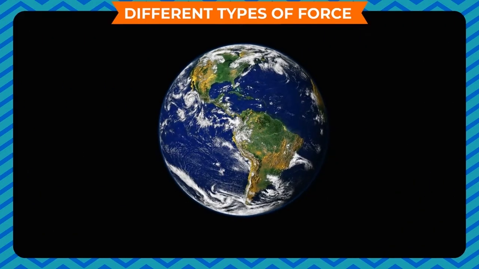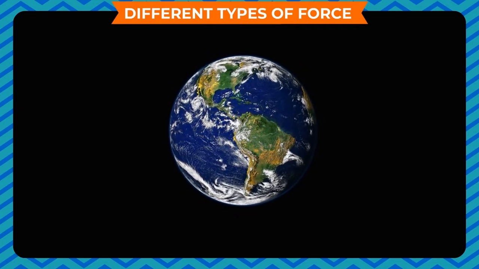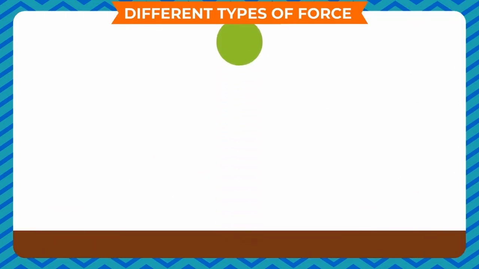The earth exerts gravitational force on all objects. That is why, when we throw a ball into the air, it falls on the ground after a while.